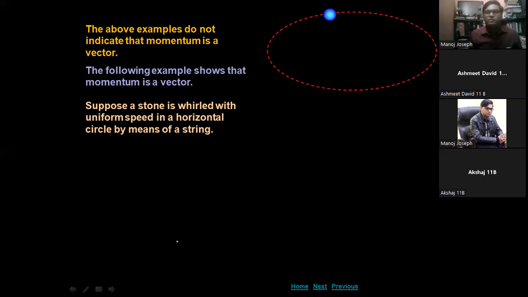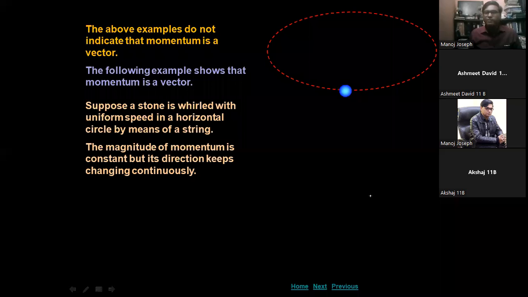So this is the horizontal circle. The body is moving around the circular path. On the circular path, the magnitude of momentum is constant, but its direction keeps changing continuously. I want to ask a question: why is its momentum changing continuously while its magnitude is the same?